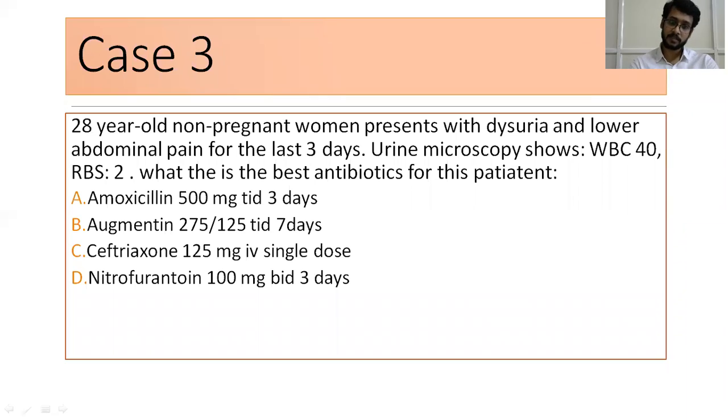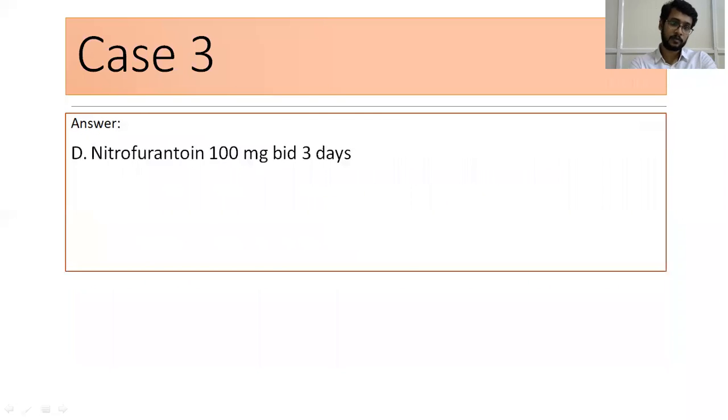So amoxicillin 500 mg 3 times a day for 3 days, or augmentin, that is amoxicillin and clavulanic acid, for 7 days 3 times a day. Ceftriaxone 125 mg IV single dose, or nitrofurantoin 100 mg for 3 days. Just considering the age, symptoms, and urine microscopy, what is the drug of choice? It's nitrofurantoin 100 mg BD for 3 days.